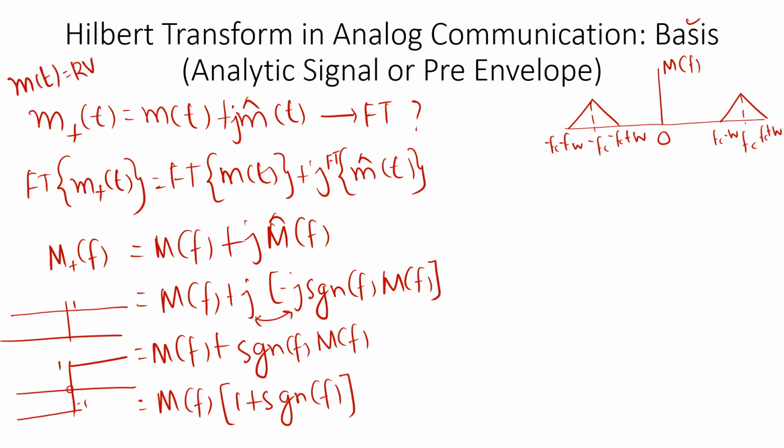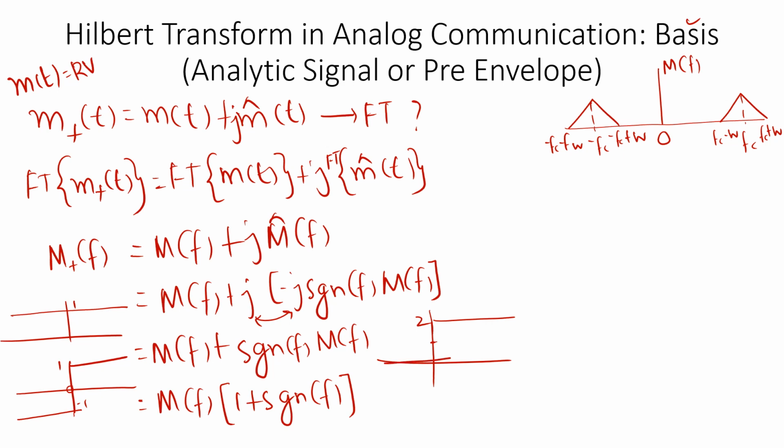So for the positive side it is 1 plus 1, right? If you add the positive side, I'll draw the resultant here. For the positive side, 1 is 1 itself, signum of f is 1, so you will get 2. And at exactly 0, it will be 1 plus 0, that will be equal to 1. At 0 it should be 1, if at all it exists. And for less than 0, it will be 1 minus 1, that will be equal to 0.